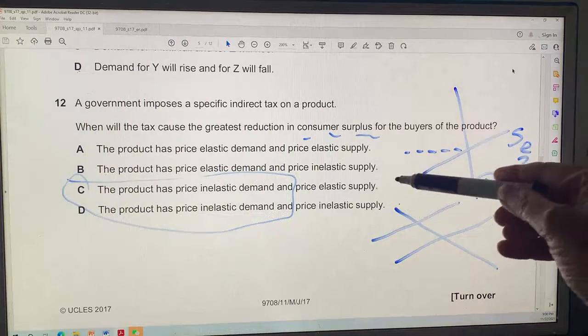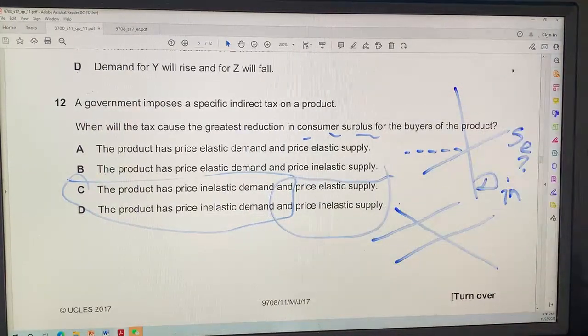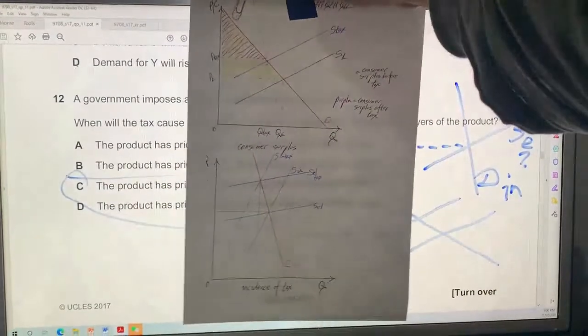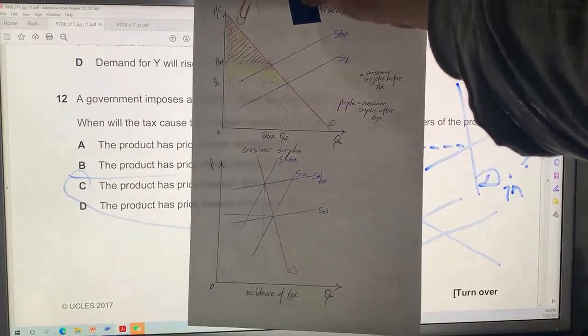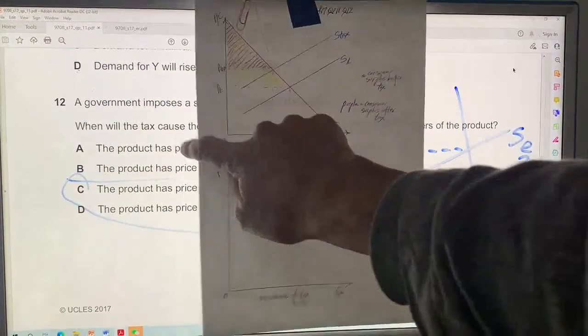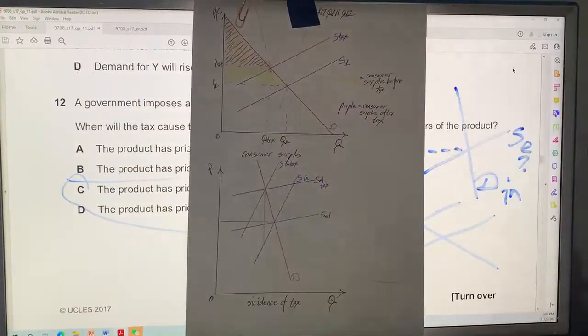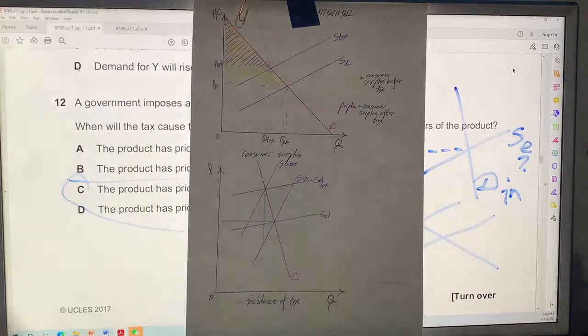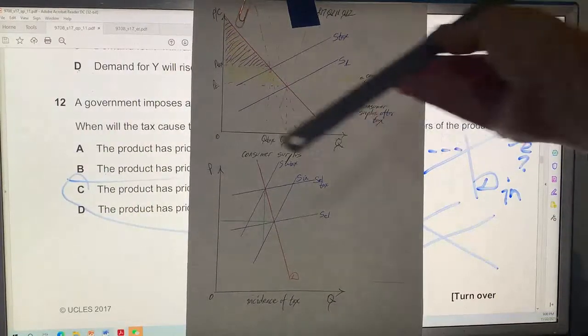Here's the part I had trouble with: price elastic supply or price inelastic supply. Well, I think the elasticity of supply doesn't matter. I calculated it. I even drew graphs, look, with different colors.